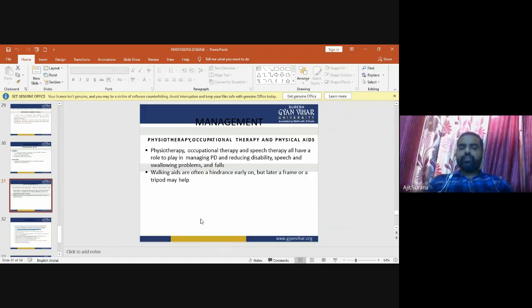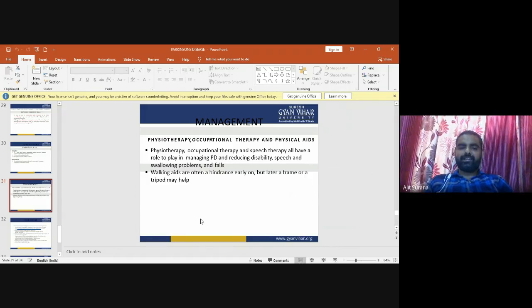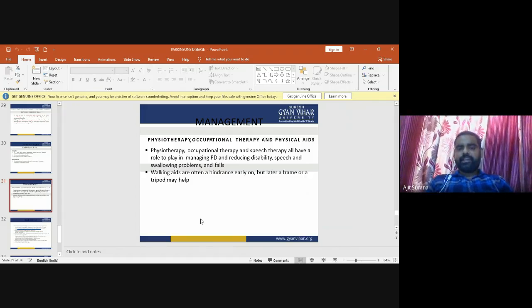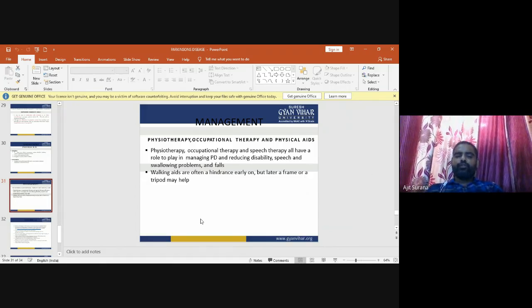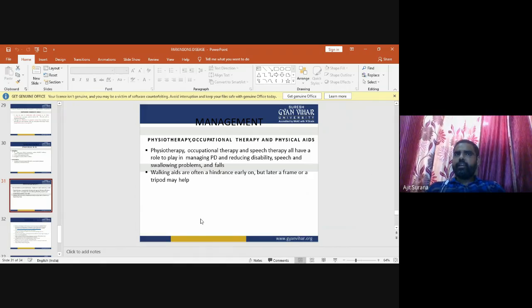So in management, first is physiotherapy. In physiotherapy, we use strengthening and stretching exercises. Stretching exercises are mainly used for the tight muscles, for breaking the contractures, and for relieving pain in the tight muscles. Strengthening exercises are mainly used for the strengthening of the weak muscles.